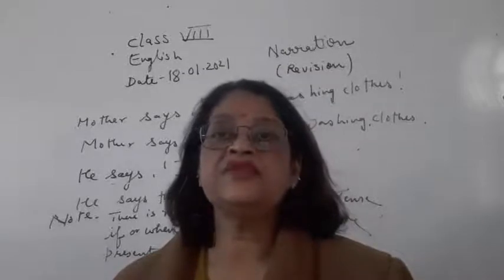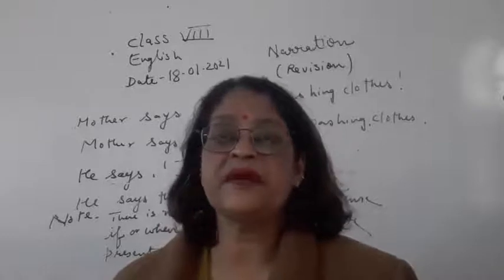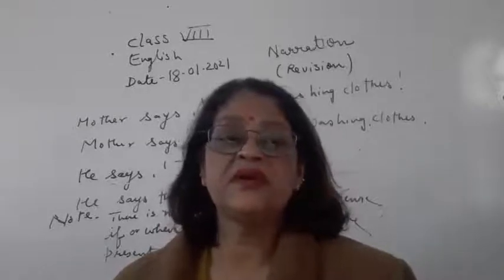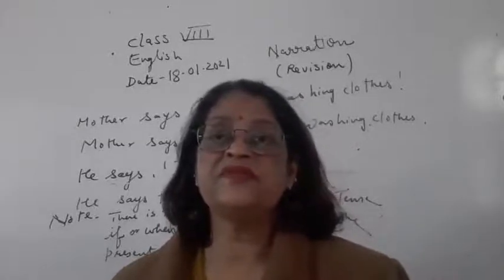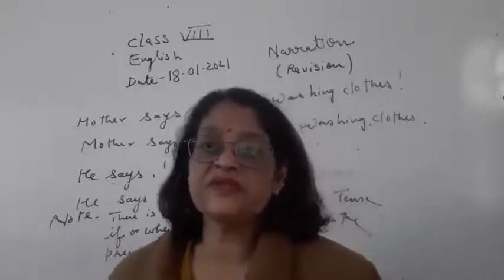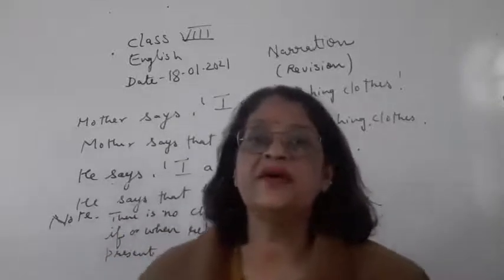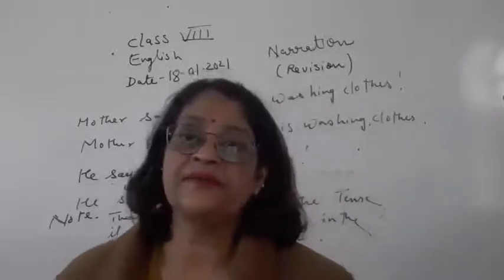The other thing you have to pay attention to is the reporting part. Children, if the reporting verb is in the present tense and if an object is there in the reporting part, then tell or will tell will come.